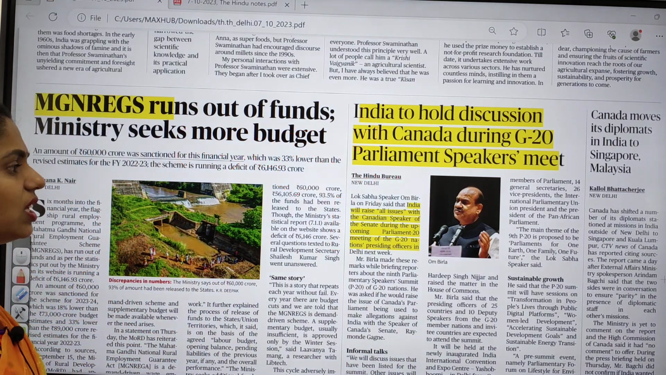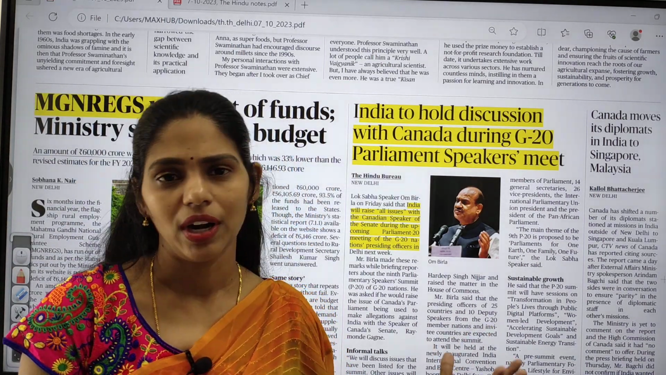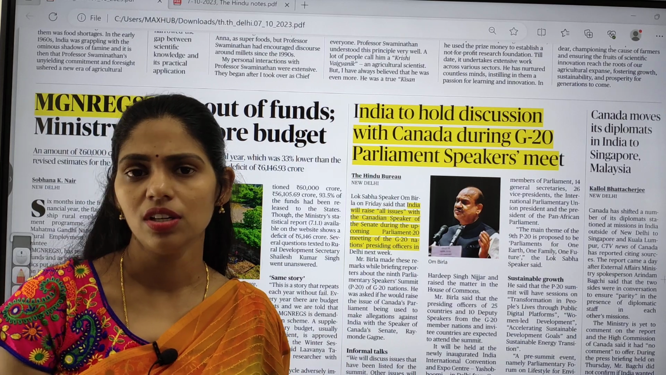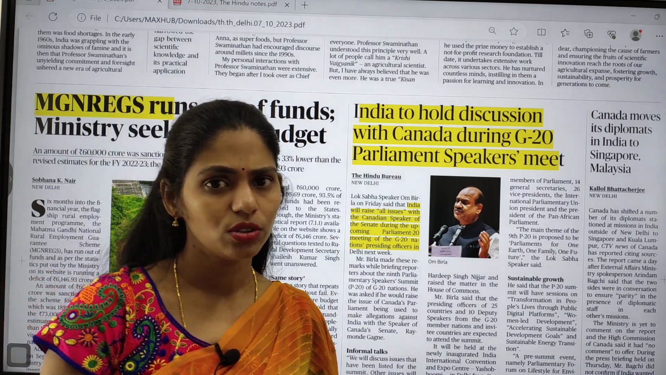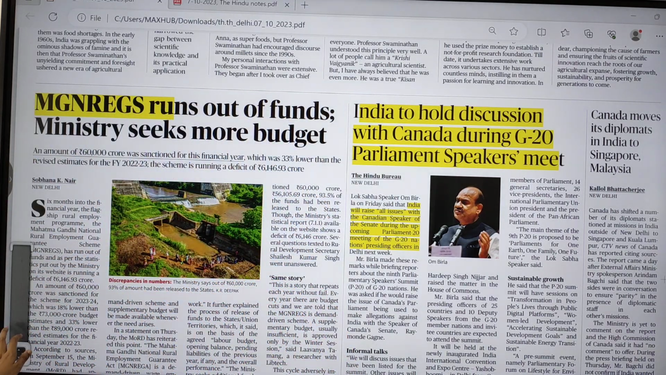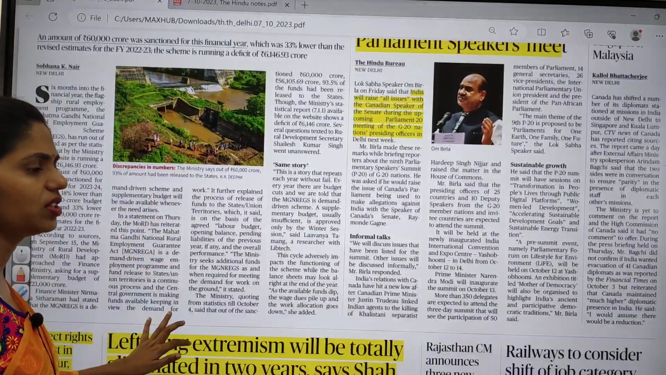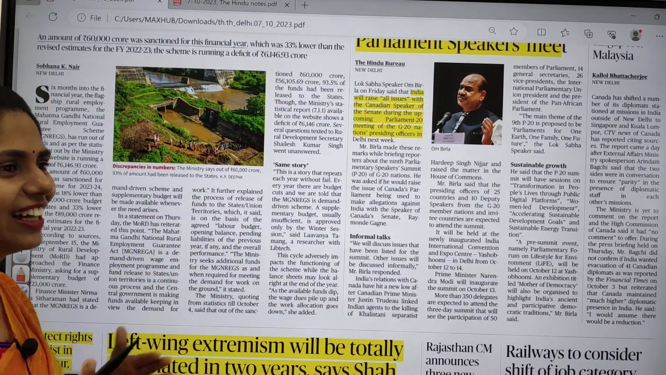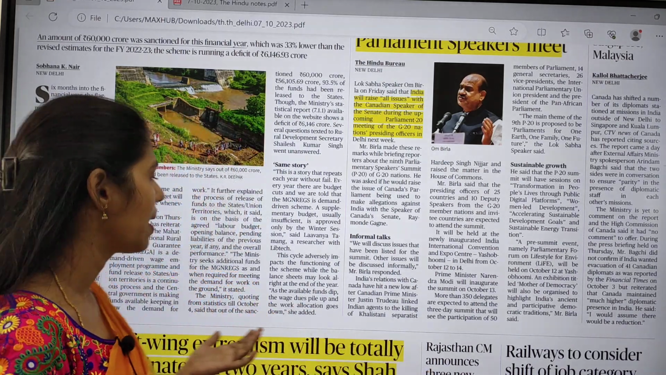Why? Because in this G20, India proposed Vasudhaiva Kutumbakam, that is, the world as one family. So yes, we need to have good relations with other countries as well. One Earth, One Family, One Future. So it is the idea of India. Because of this, we should not have disputes with other countries. So we have to have good relations.